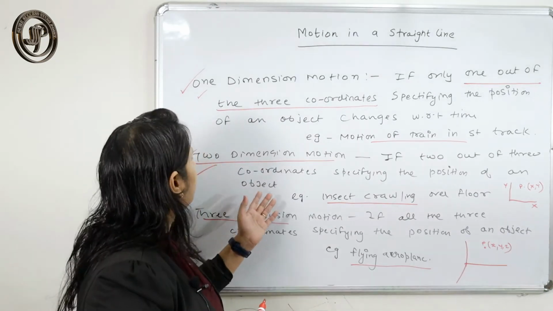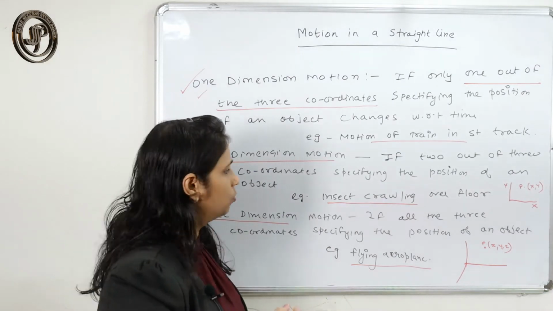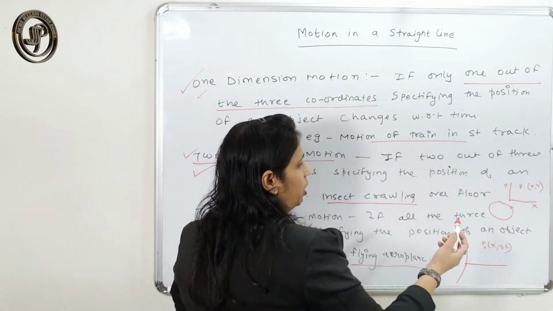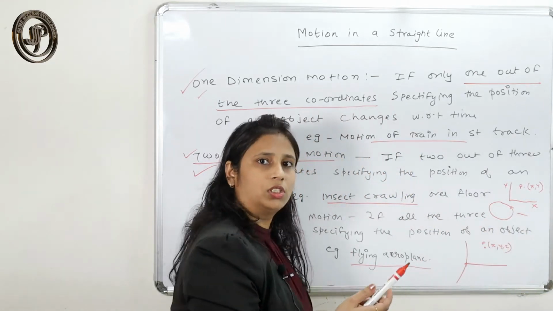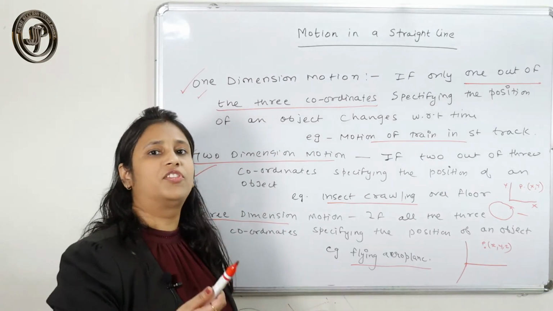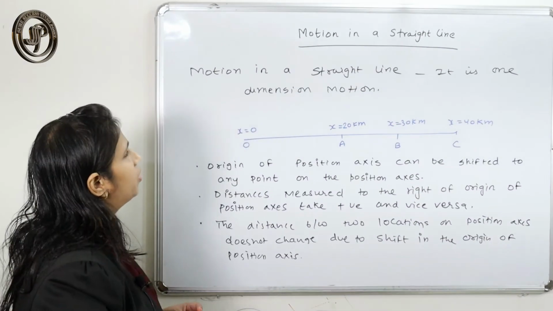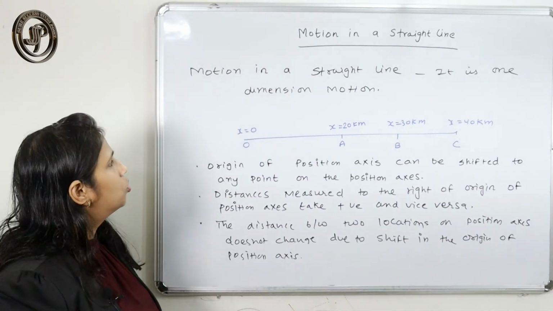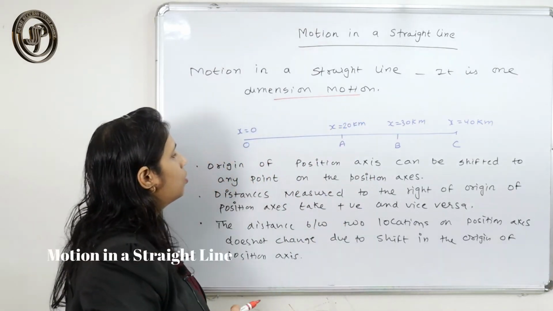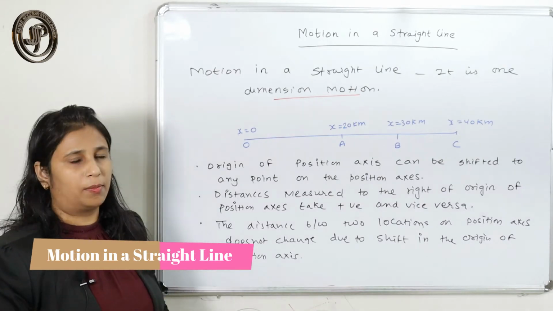Another example of two-dimension motion is uniform circular motion. The earth revolves around the sun, and the moon revolves around the earth, which is also an example of two-dimension motion. Motion in a straight line is one-dimension motion. So here we have to study the position axis and the time axis.